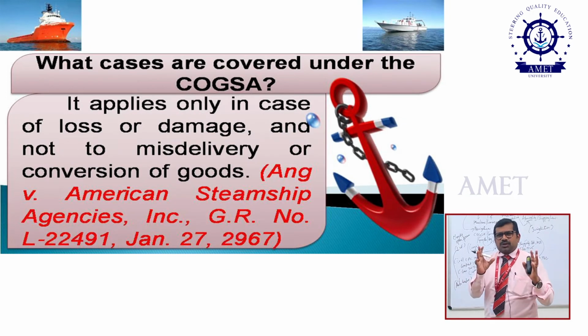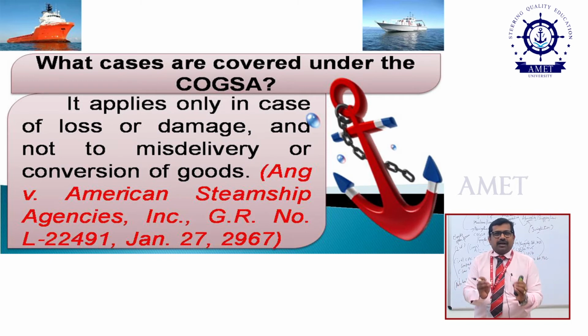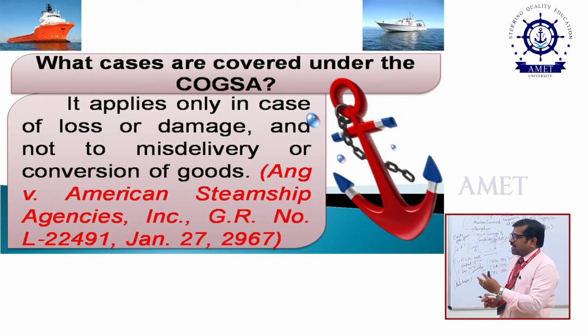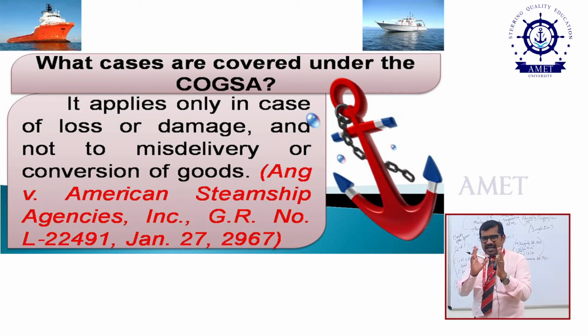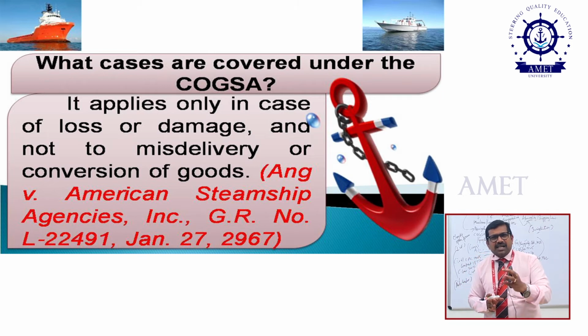Now, previously we discussed the Carriage of Goods by Sea Act 1925 only for damage or loss. Sir, are there any other provisions? There are no other provisions; you may have the right to file a suit only for damage or loss. For that, one case law which I have presented here is Hang versus American Steamship Agencies. What is the meaning of Hang versus American? The first party, as per the legal term, is called the petitioner or plaintiff, versus American Steamship, called the defendant or respondent. They need to respond. Hang is the person who filed the case against the American Steamship Agencies, and the court has given the judgment.